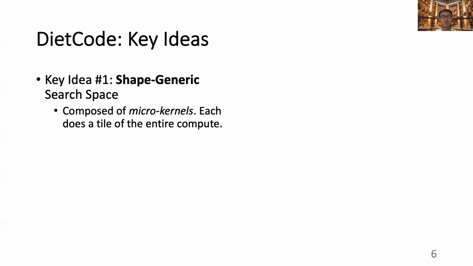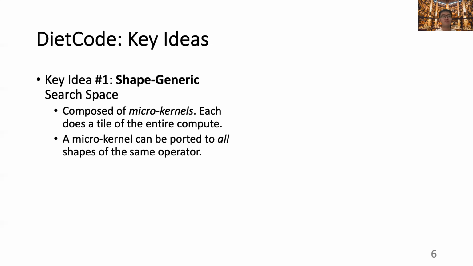Our first key idea, shape generic search space, constructs a search space that is composed of microkernels. Each microkernel does a tile of the entire compute and can be ported to all shapes of the same operator.